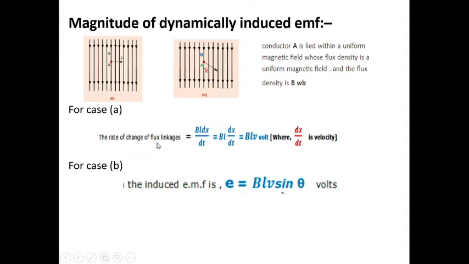The rate of change of flux linkages is nothing but B L dx by dt, where dx by dt is the rate of change of distance, that is velocity. So the EMF is B L V volts. In case B, we can see the velocity is at an angle theta. So the induced EMF is equal to B L V sin theta volts.